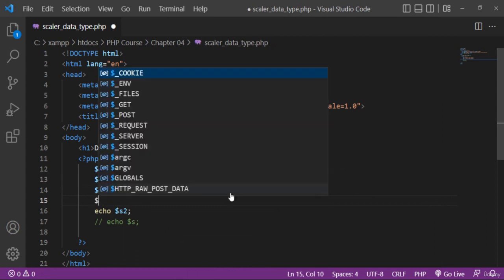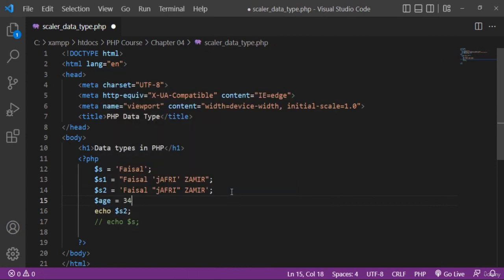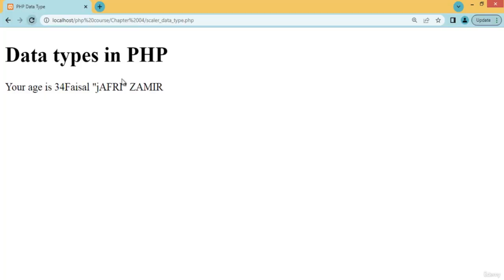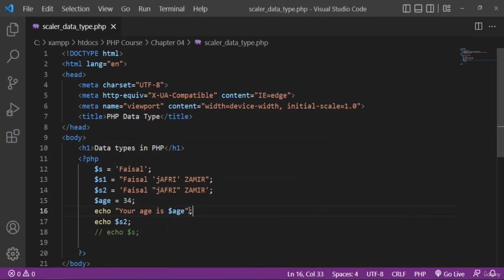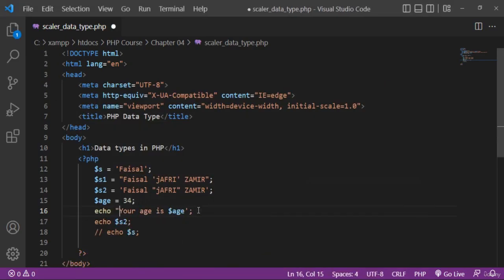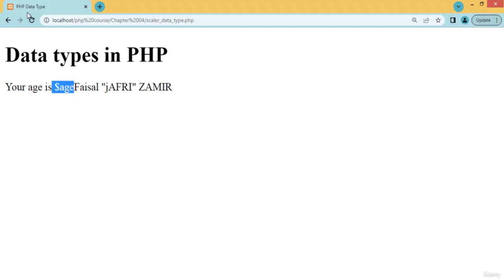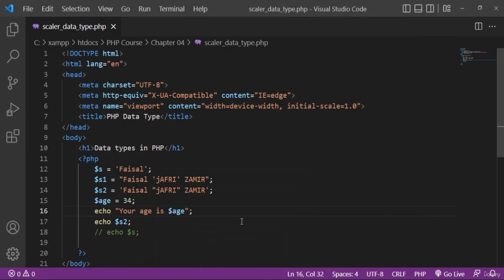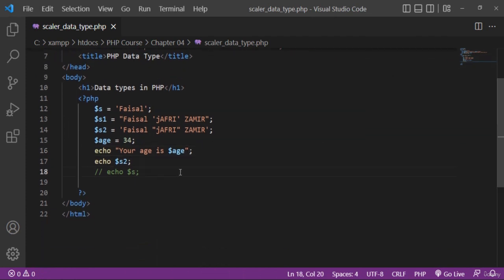For example, I have a variable age, its value is 34, and I want to display this variable. For example, your age is this age, so it will display the age value. Refresh, your age is 34, because we are using double quotation. If you use a single quotation and then the variable name, you will not get the variable value. You can see that your age is age. You have to use double quotation to display the value of that variable. So these are different examples related to strings.